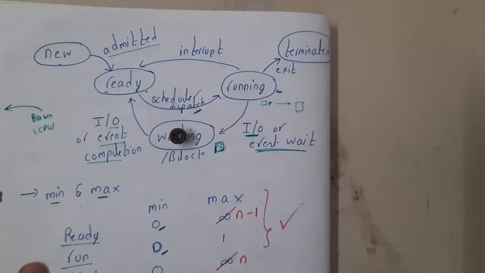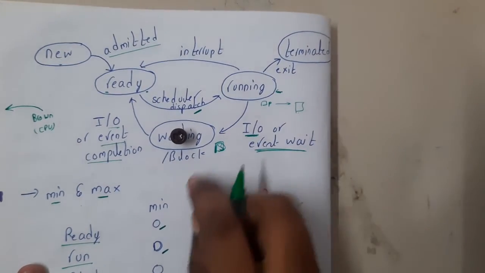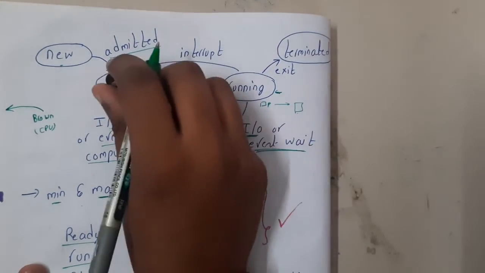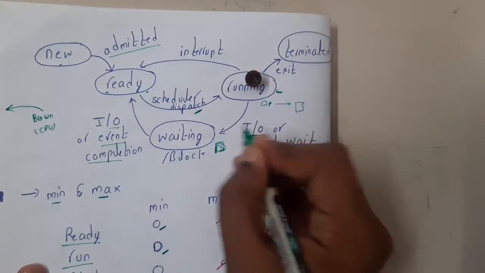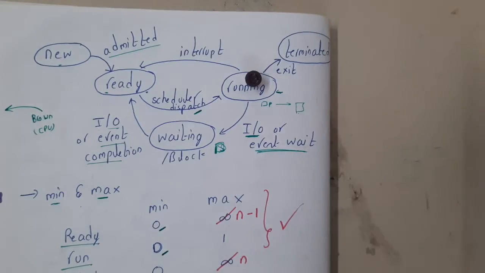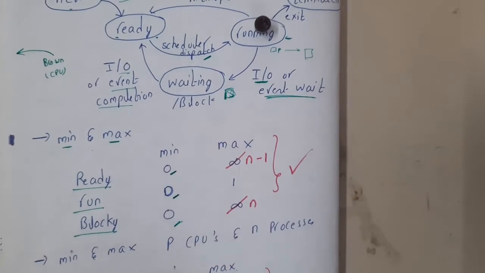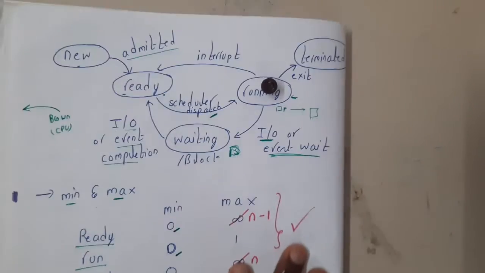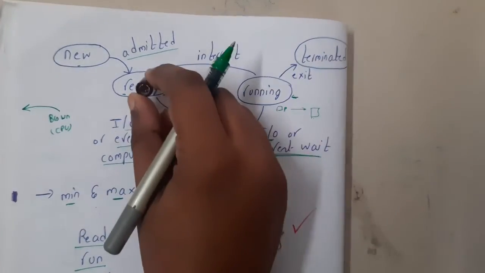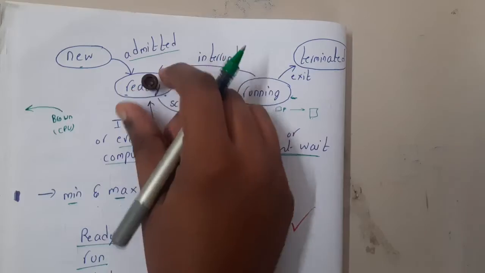With that understanding you can say that the minimum number of items in the run state will also be 0, right? Now when it comes to the blocked state, blocked is nothing but the waiting state. Assume that a process came and it is executing continuously and it went off. At that time the count at the waiting state minimum will be 0, right? Now moving on to maximum. When it comes to maximum, in the ready state, at max how many members will be there, guys? Assume that I am taking care with respect to 2 members.